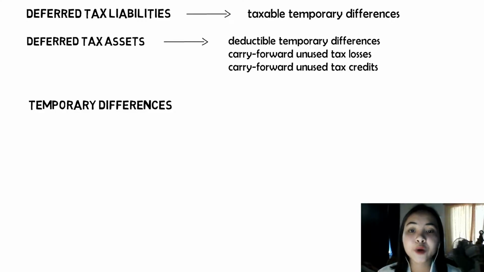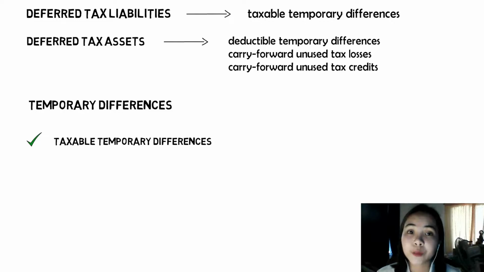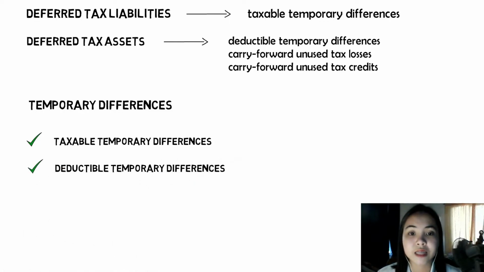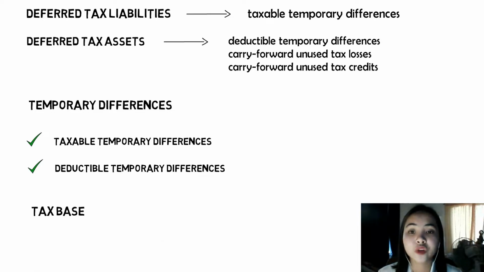On the other hand, the temporary differences are the difference between the carrying amount and its tax base that give rise to either the taxable temporary differences or deductible temporary differences. So when we say taxable temporary differences, these result in taxable amounts for future periods, thus equating to a deferred tax liability payable later on. And the deductible temporary differences, as opposed, result in amounts that are deductible in the future periods, thus a deferred tax asset. And for the last term, this is the tax base. For tax purposes, this is the amount attributed to the asset or liability.